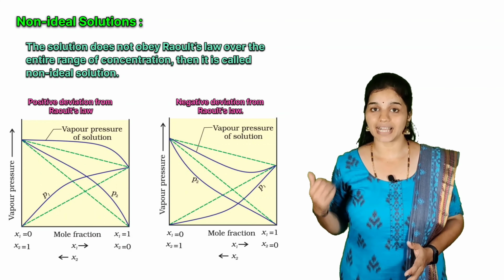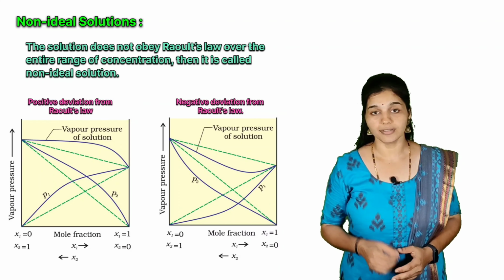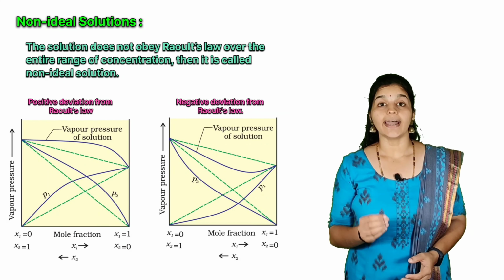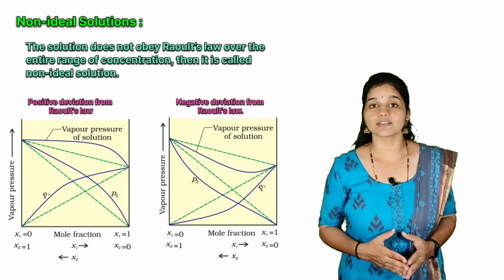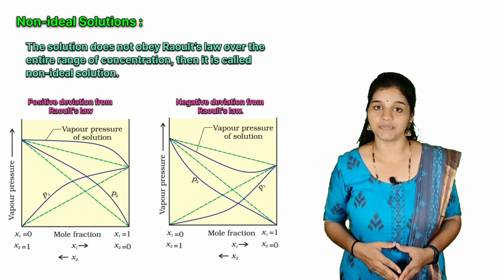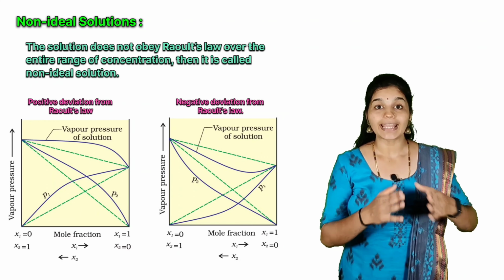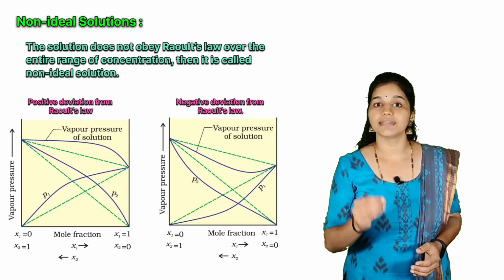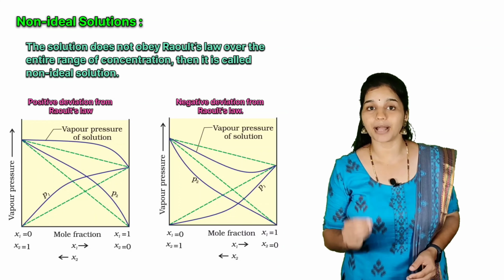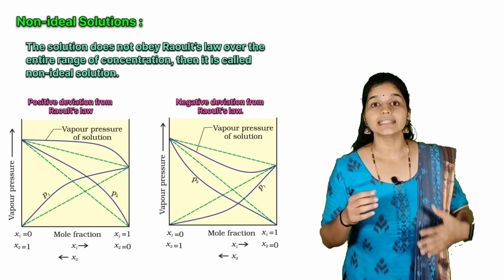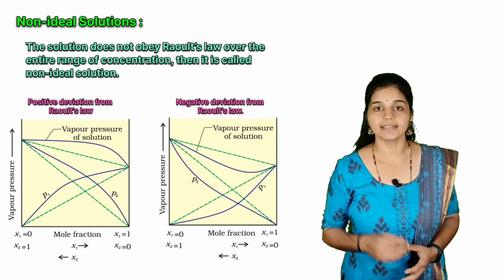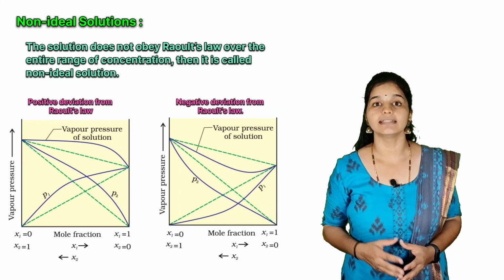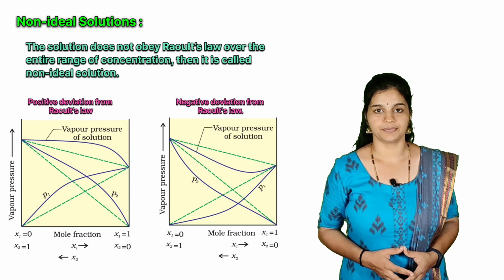The first graph represents a solution that shows positive deviation from Raoult's law. And the second graph represents a solution that shows negative deviation from Raoult's law. In both of these graphs, the dotted lines represent the vapor pressure that is predicted by Raoult's law, and the complete lines represent the vapor pressures exhibited by the solutions and the components present in it.